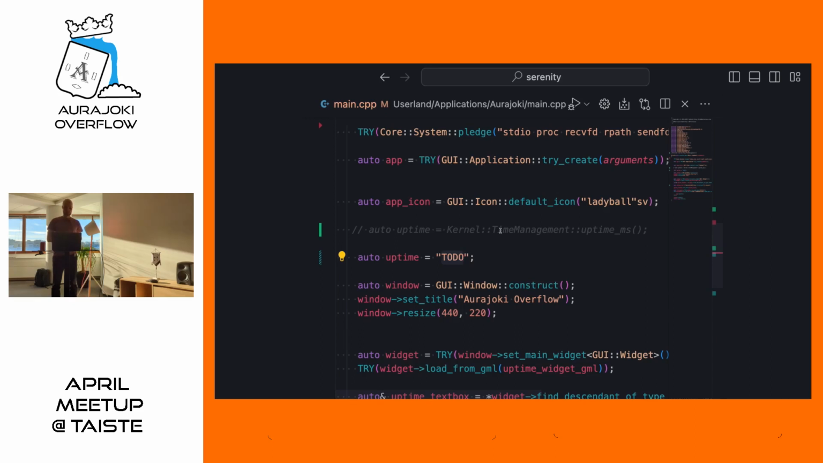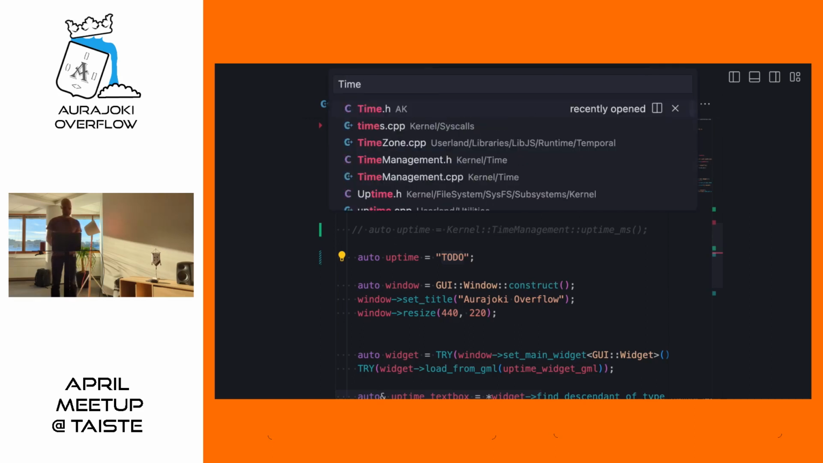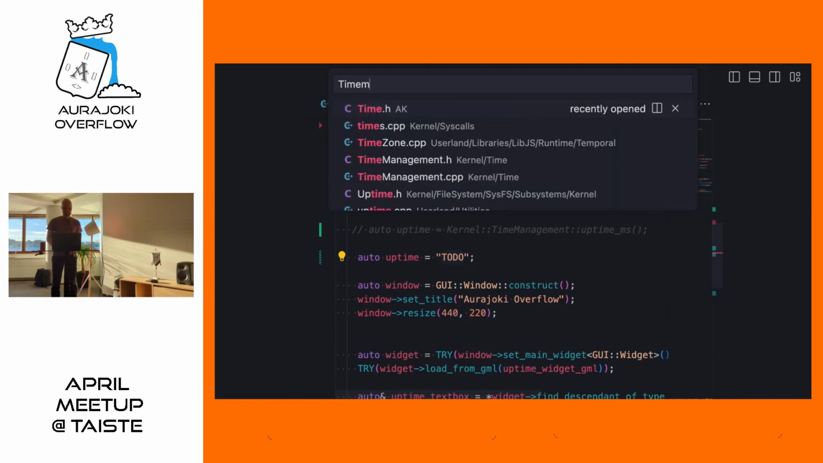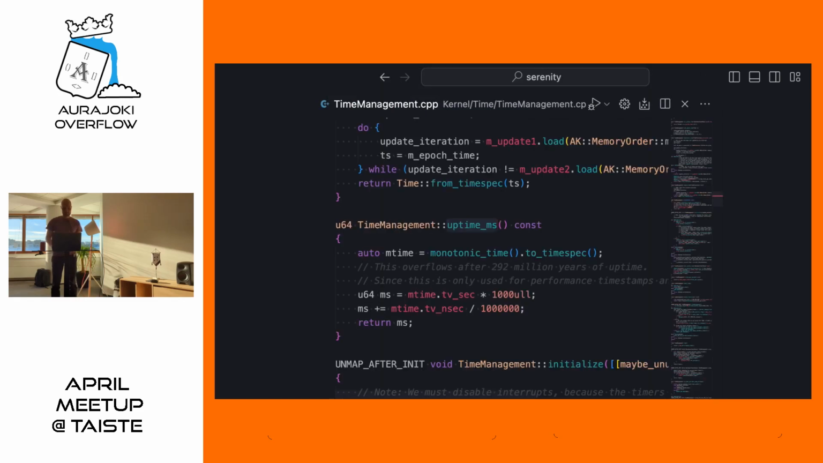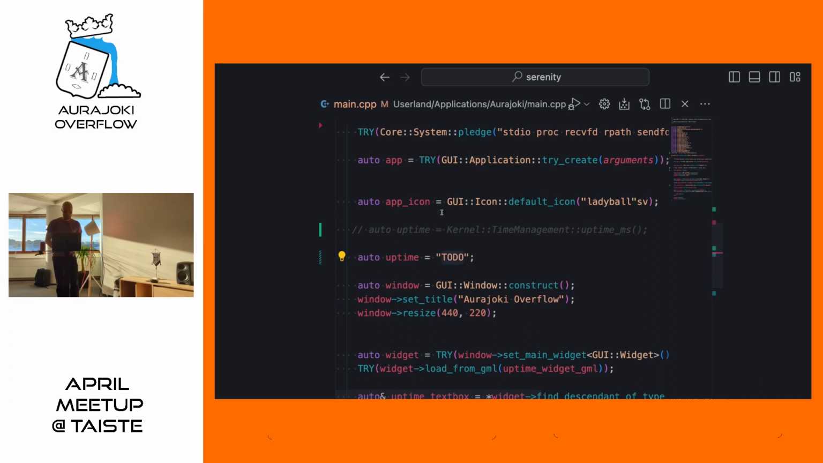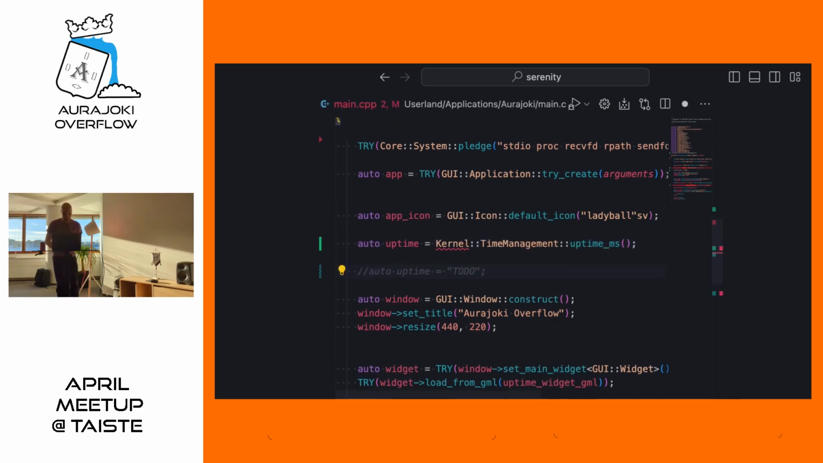In the SerenityOS kernel, there's a class called time management, and it has this uptime information method, exactly what we want. So we can just access it, right? And just modify the code a bit.